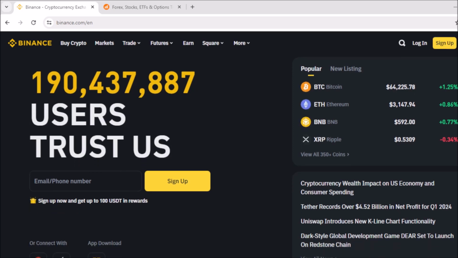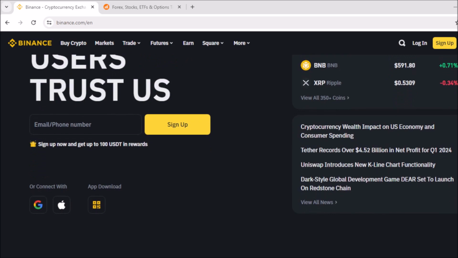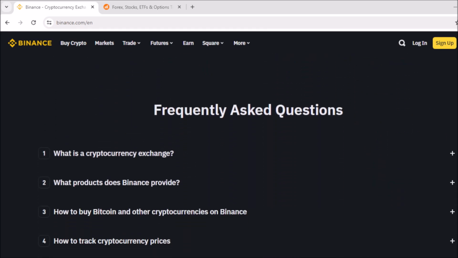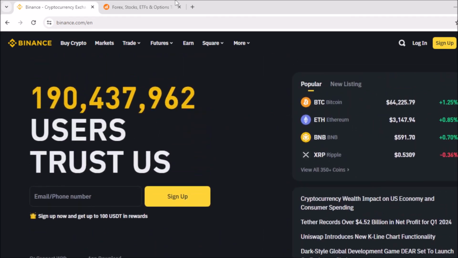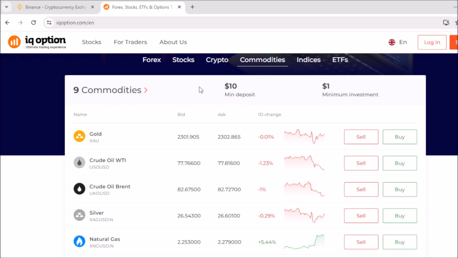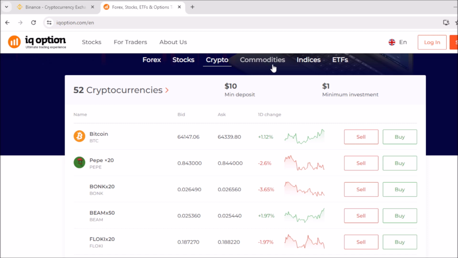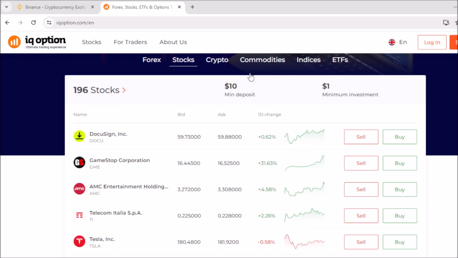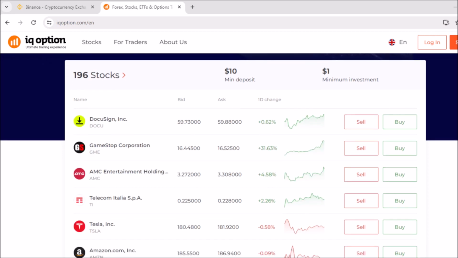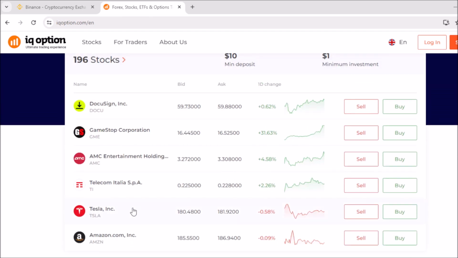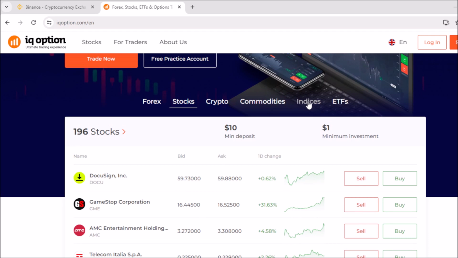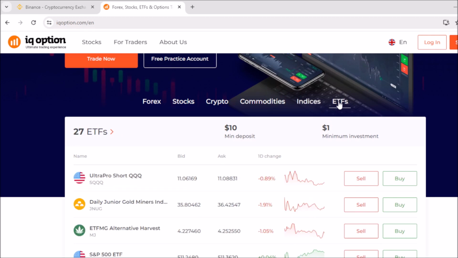Binance is a top choice for cryptocurrency enthusiasts, offering a wide range of digital assets for trading, along with features like spot trading, futures, staking, and robust security measures. On the other hand, IQ Option provides a diverse selection of financial instruments beyond cryptocurrencies, including stocks, forex, commodities, and more, making it suitable for traders looking to diversify their portfolios. With its user-friendly interface and educational resources, IQ Option caters to traders of all experience levels.